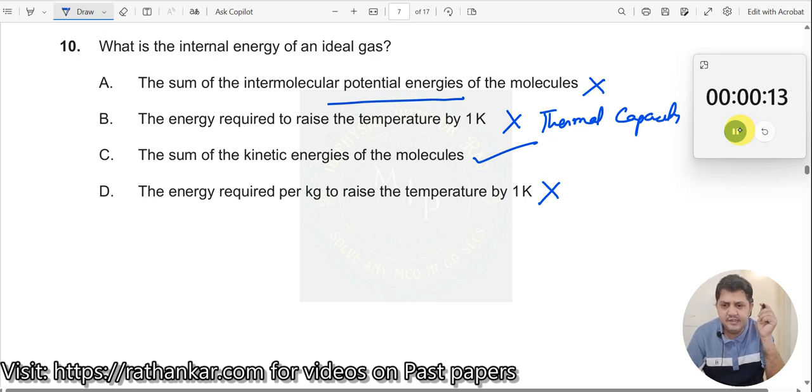In fact, we say that the average of the kinetic energy of all the molecules is called the internal energy. Okay, it's not just a sum. But anyway, compared to all these three answers, I think C would qualify as the right option.